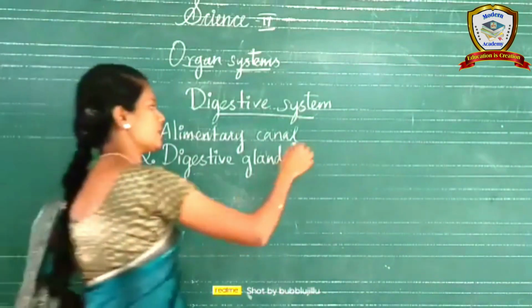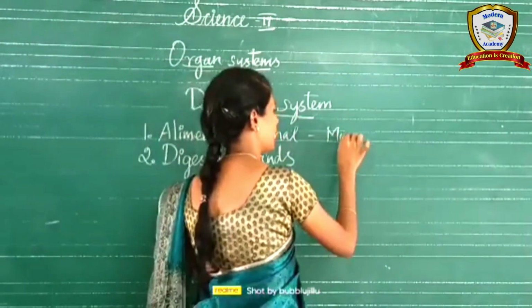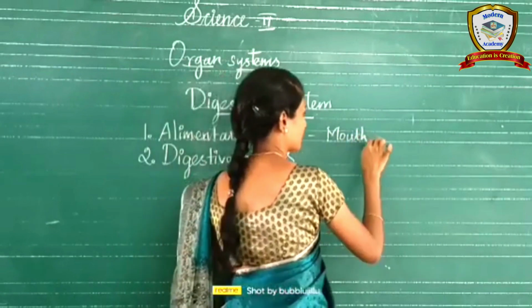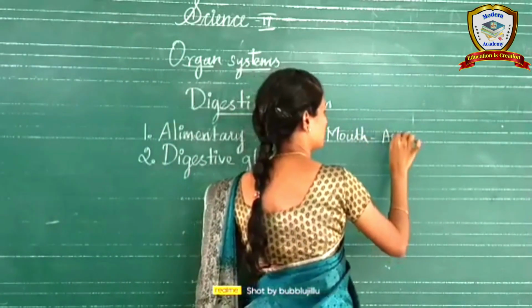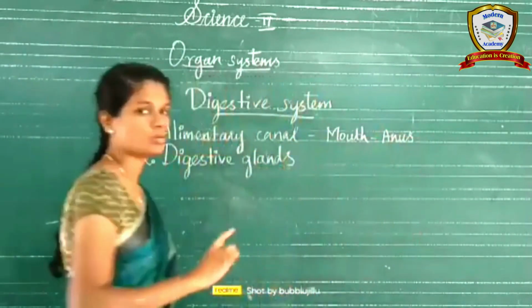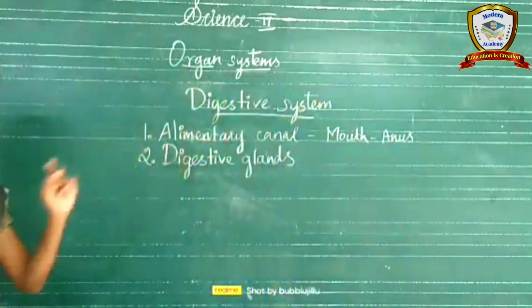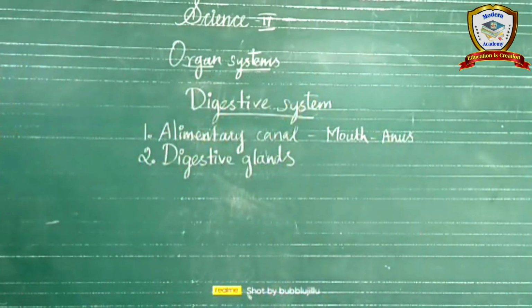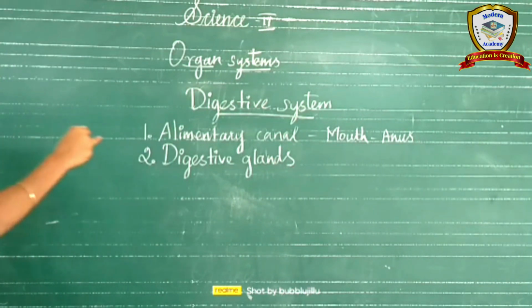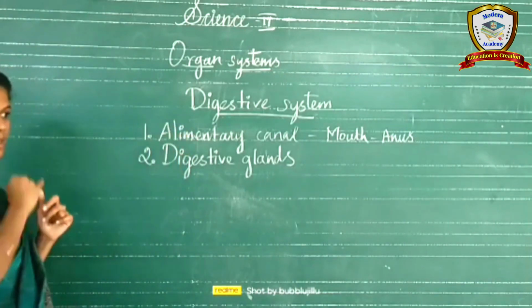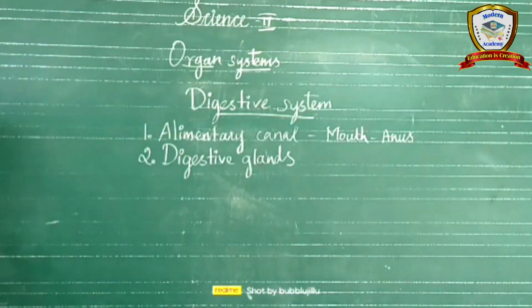The alimentary canal starts from the mouth and ends with the anus. Mouth to anus, that is called the alimentary canal. This alimentary canal is otherwise called the digestive tract, and one more name is the gastrointestinal tract.